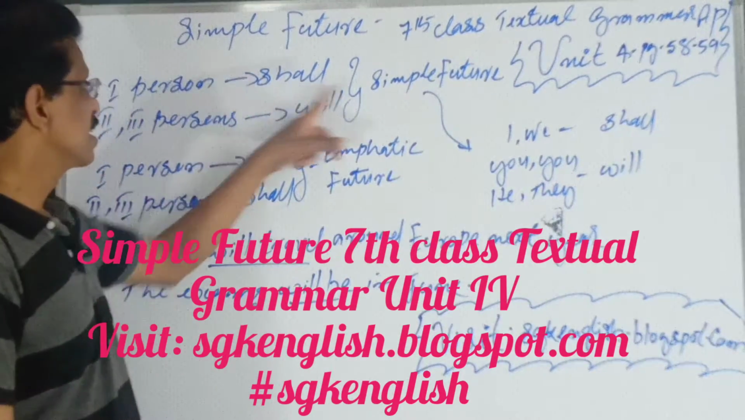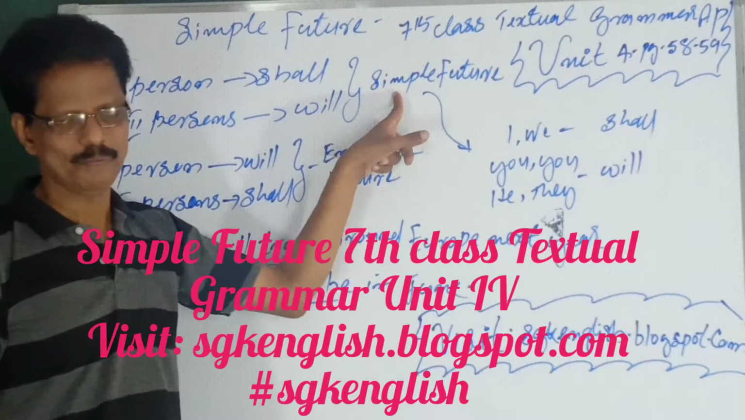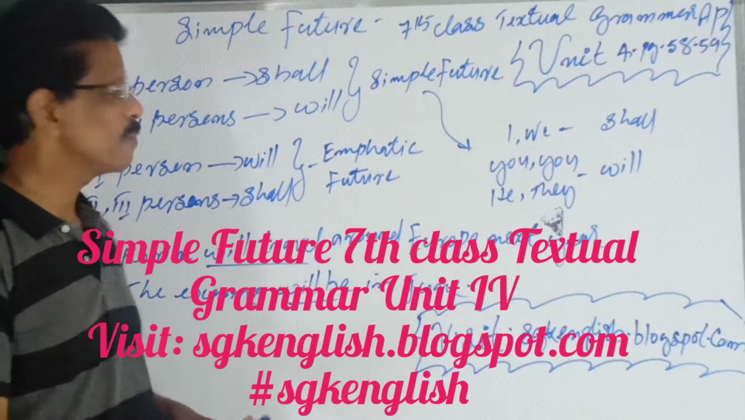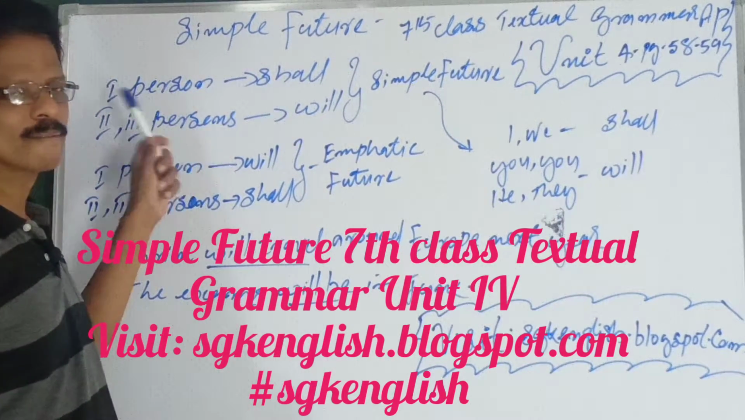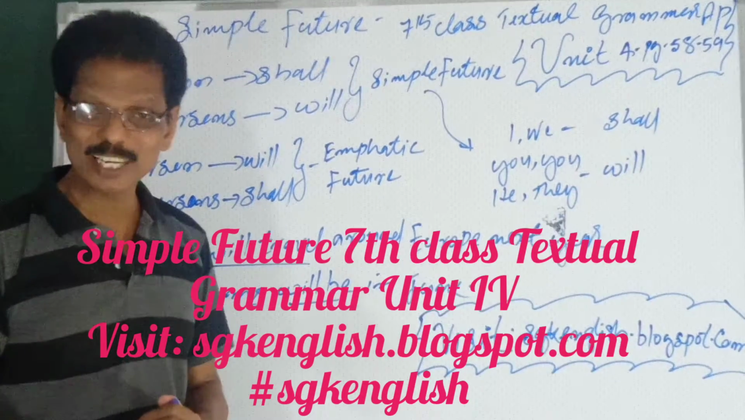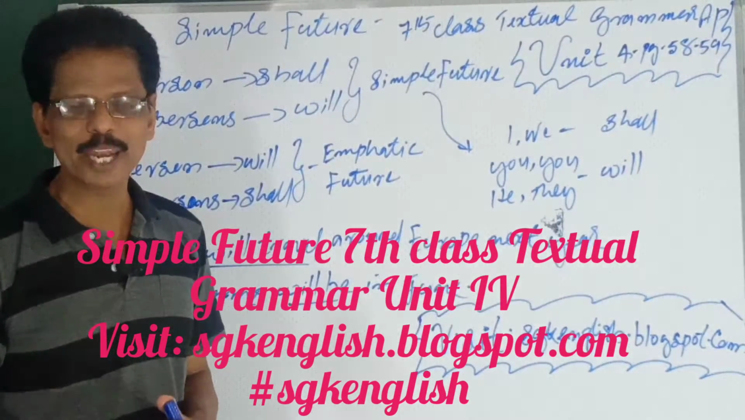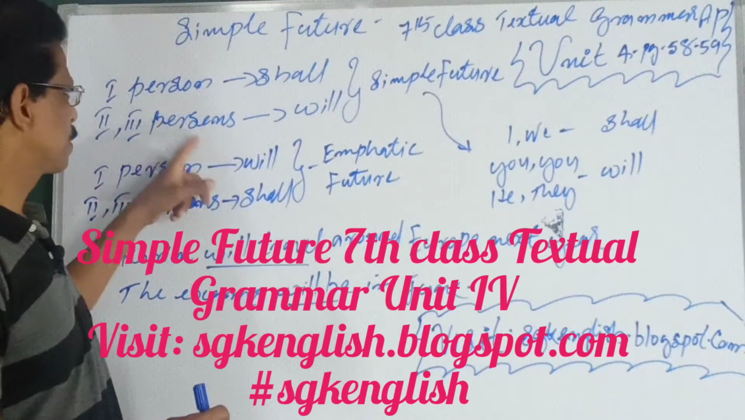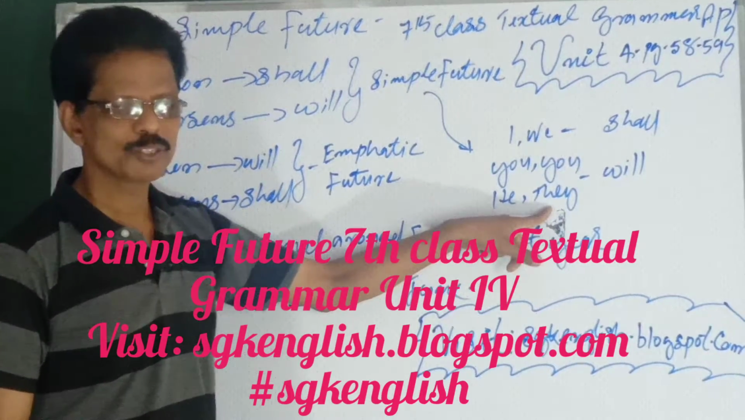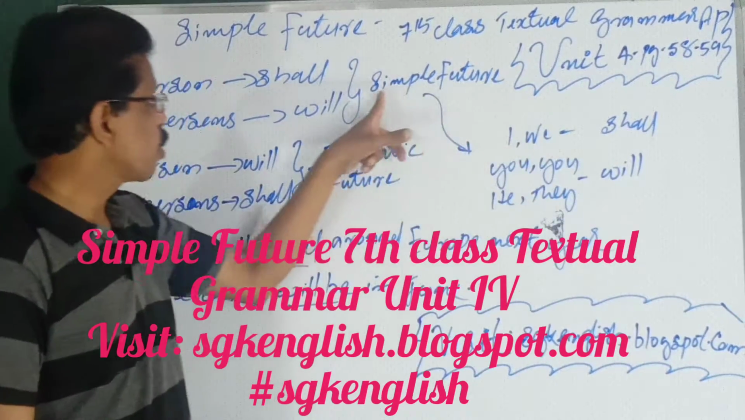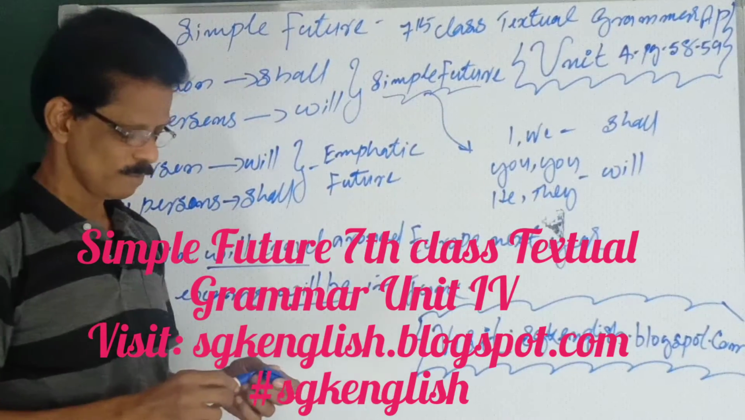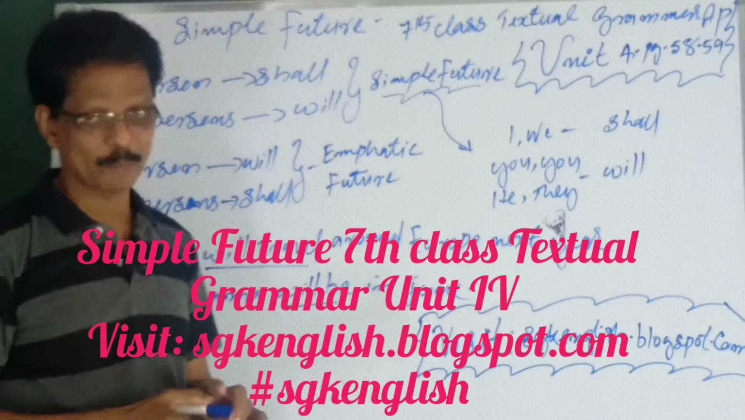It is known as simple future. How to use that? Shall with the first person, I and we. Will with the second and third persons, both singular and plural. See, second, third persons will. You, he, she, it and they. So they all will use a will. It is known as a simple future. Very important.